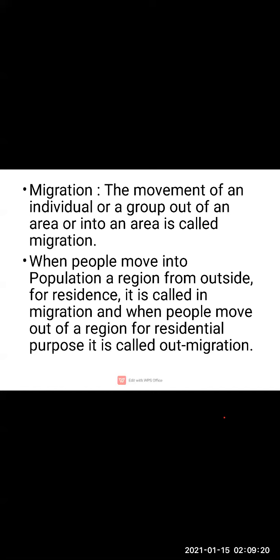A controlled population is an indicator of the development of a region. Clear, children? So if in a region there is controlled population, it indicates that there will be development of the region. Clear? Because there will be resources available in plenty, people will be satisfied, they will work there, they will stay, and so the region will develop.